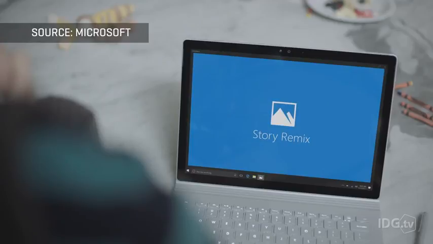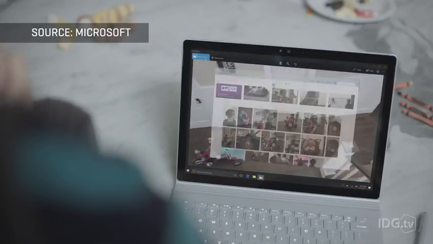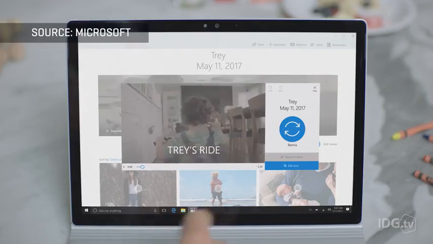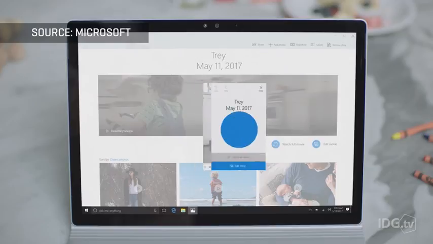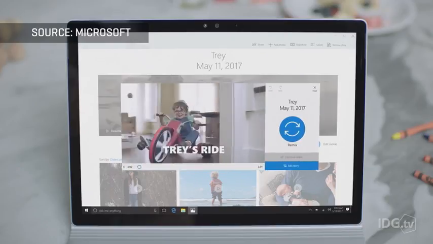Even though it's called the Windows 10 Fall Creators Update, creativity takes a back seat in this release, with one exception, an app called Story Remix. Story Remix kind of acts like Google Photos Assistant on Android, where it basically takes your photos and your videos and sort of stitches them together in a coherent narrative. You can add music, you can remix the video, and what's really interesting, you can actually add 3D objects to give it a real zing.